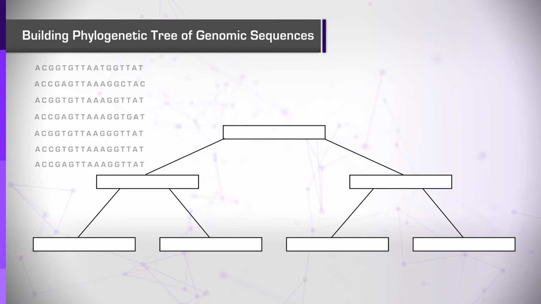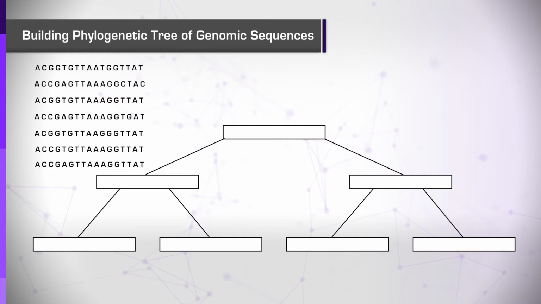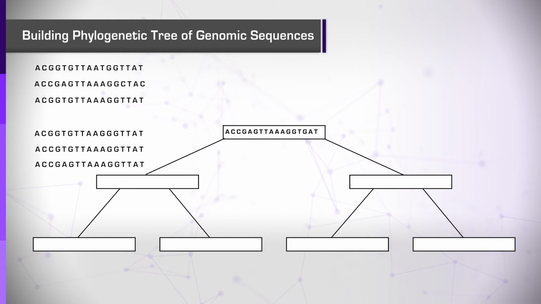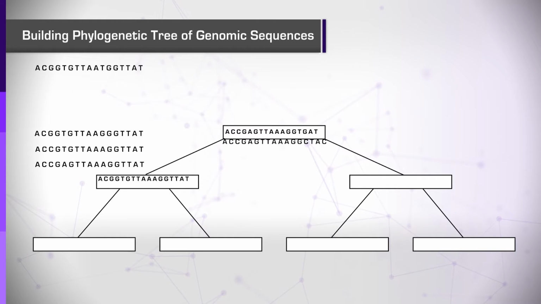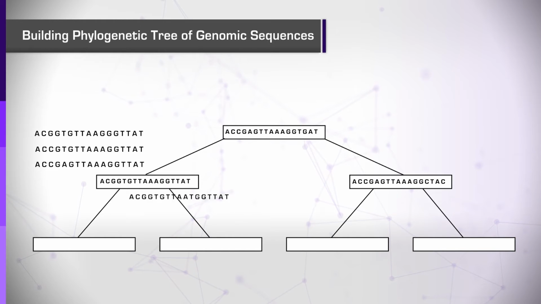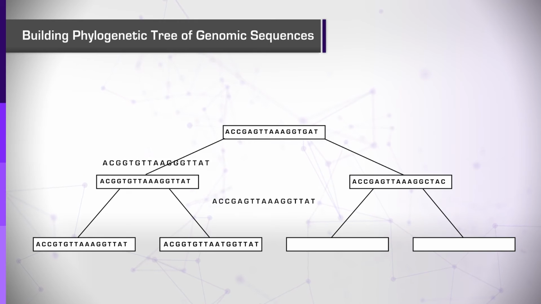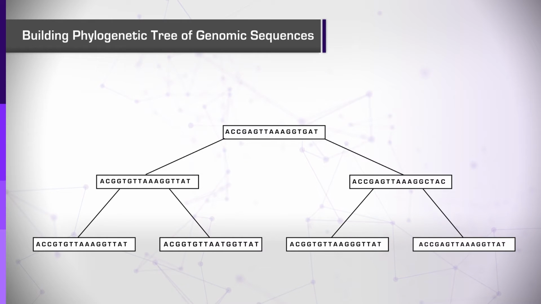Our challenge is thus how to place the 7 sequences on this tree, to identify the original sequence at the root of the tree, the 2 sequences that evolved from the root, and then the 2 sequences that evolved for each one of these 2. Actually, there are 210 different ways to map the sequences to the tree in different orders. And our challenge is to find the most probable scenario.